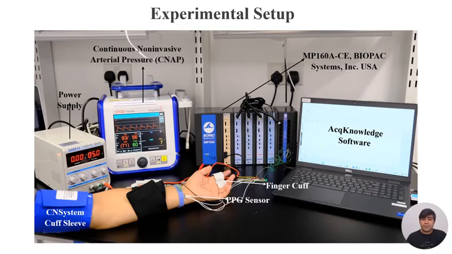We use a single PPG sensor for PPG data extraction, and we use a finger cuff for arterial blood pressure estimation, and a BIOPAC system, and for visualization we use AcqKnowledge software. So here is the overall setup of our experiment. By using that, we collected our own in-house dataset.